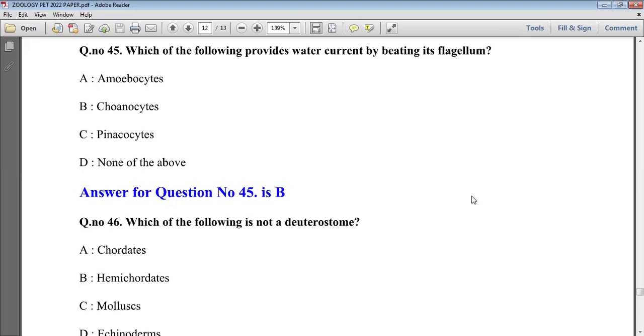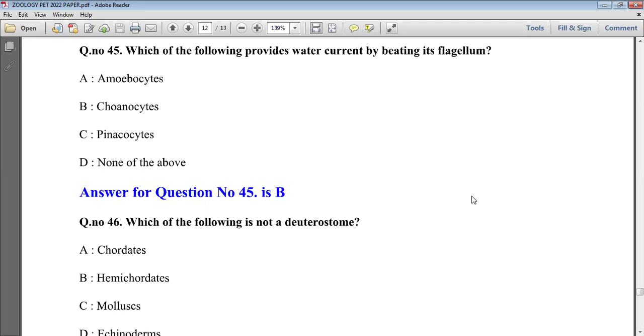The next question is, which of the following provides water current by beating its flagellum? Flagella is the locomotory organ present in lower organisms. By beating flagella, a lower organism moves its body from one place to another place, and choanocytes are present for beating the flagella.